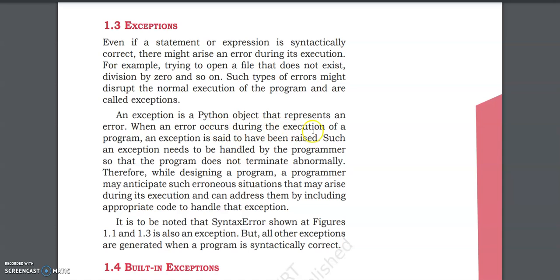When an error occurs during the execution of a program, an exception is said to have been raised. So when we have given the command to run a program and there is an error which is not a syntax error, not a logical error, not a runtime error, maybe it is an error like 200 divided by 0, that error is called an exception. Such an exception needs to be handled by the programmer so that the program does not terminate abnormally.